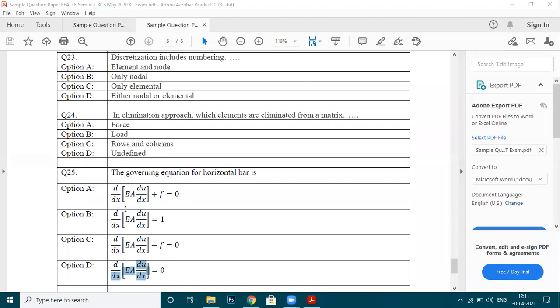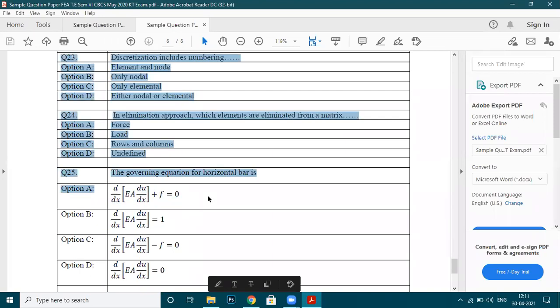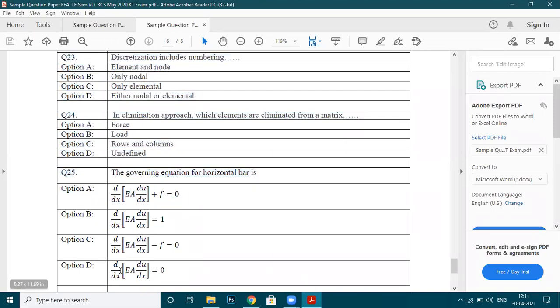Similarly, if there is any force acting, we can consider option A, which is also correct. If there is any force acting, we can use that equation; if no force is acting, we can use this one.